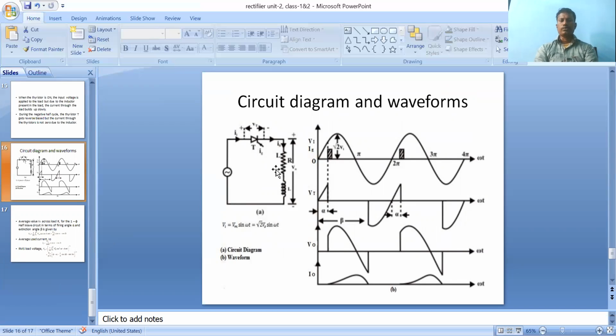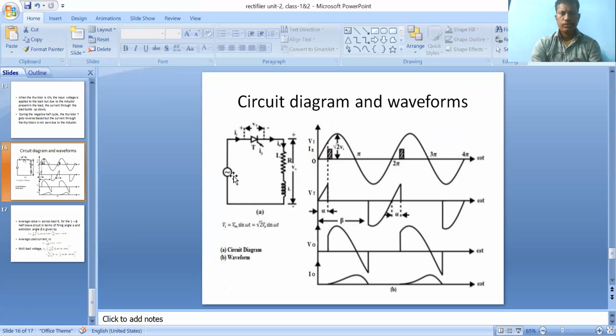So, RL load only. Remaining all are same. The diagram: a single phase supply is connected in series with the thyristor. The thyristor is connected to R and L. Finally, close the circuit.